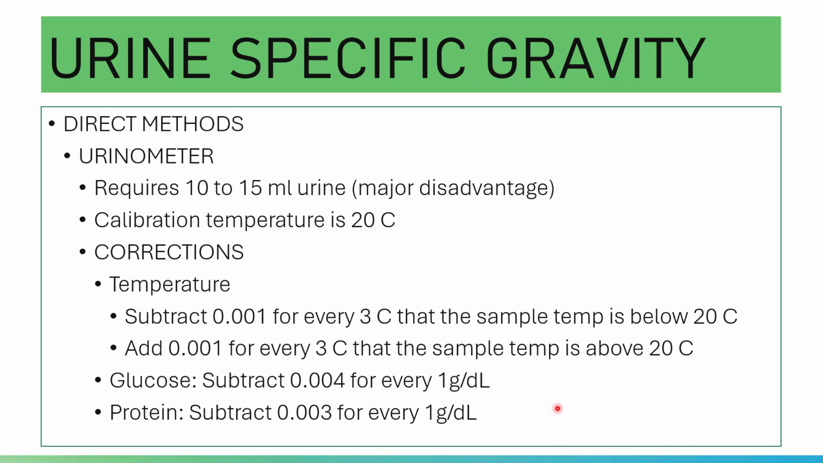But if you are using a urinometer, how are you going to distinguish the 1 gram per dL glucose or protein content of your sample? You just check your reagent strip. If it tested positive for glucose or protein, look at the grading. If the reading has reached 1 gram per dL, that is when you do the correction.